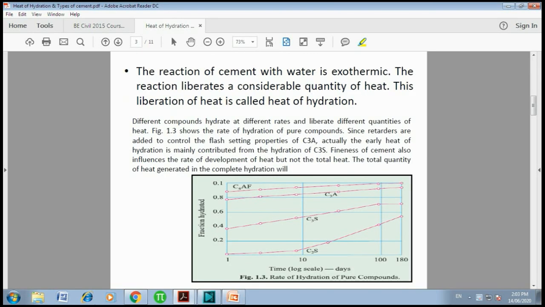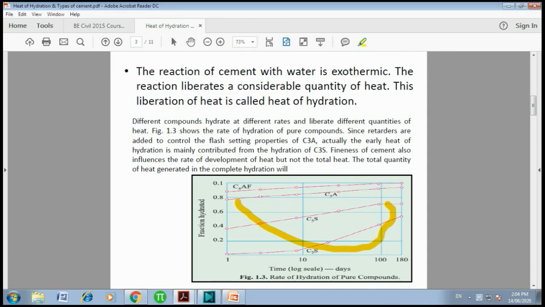The reaction of cement with water is exothermic, meaning heat is continuously evolving. The reaction liberates a considerable quantity of heat. This liberation of heat is also called the heat of hydration. Now there are four Bogue's compounds: C3S, C2S, C3A and C4AF. Okay, these four compounds evolve heat at different rates.